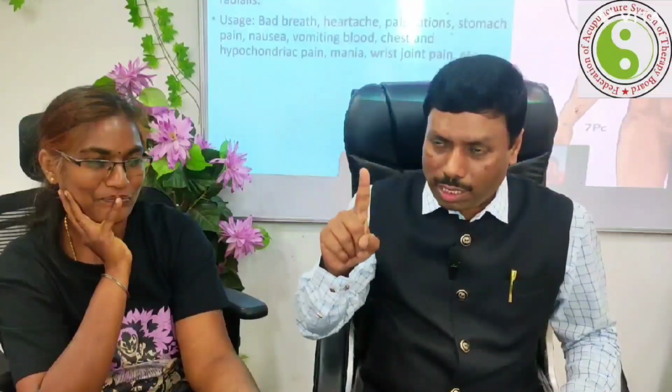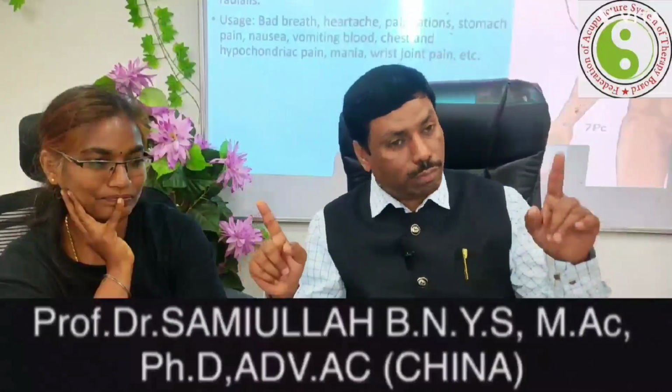I mean to say pericardium 7 has a direct impact, because the pericardium meridian governs all the endocrine glands in our body. The pericardium meridian is the endocrine gland meridian. No doubt the triple warmer is the endocrine meridian, but acute problems can be treated by the triple warmer meridian, while chronic diseases of the endocrine system can be treated by the pericardium meridian. So therefore the P7 point is a great point to treat.